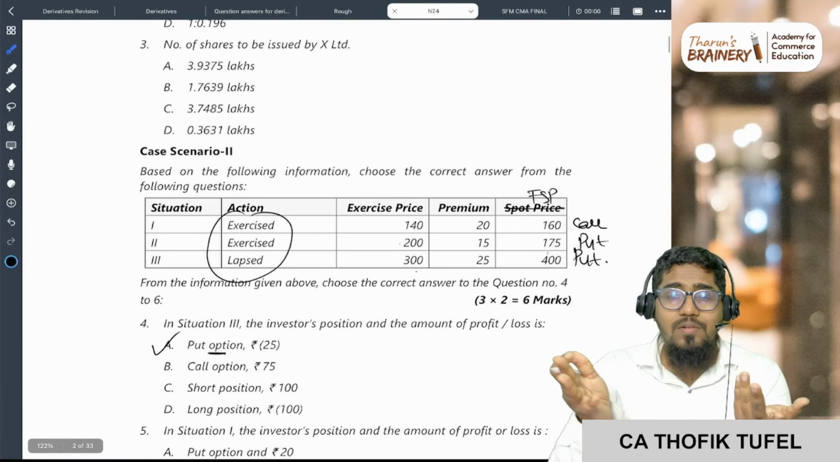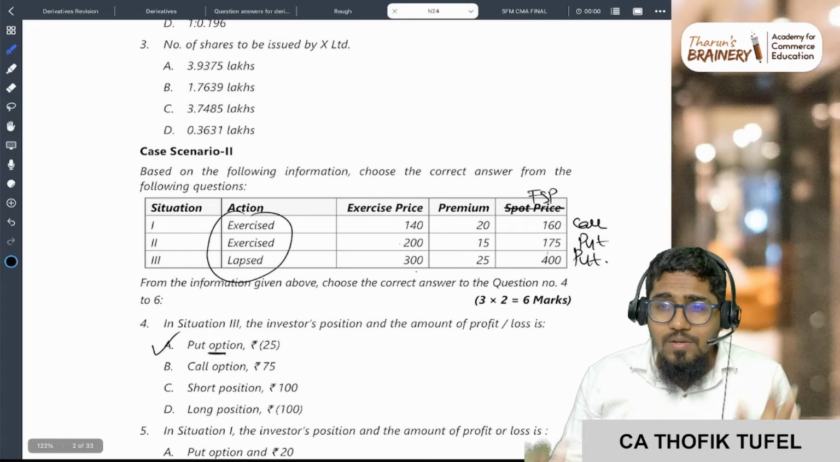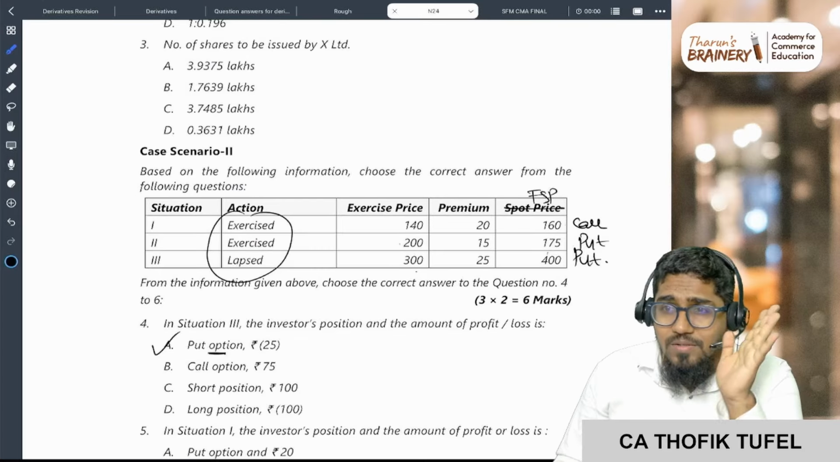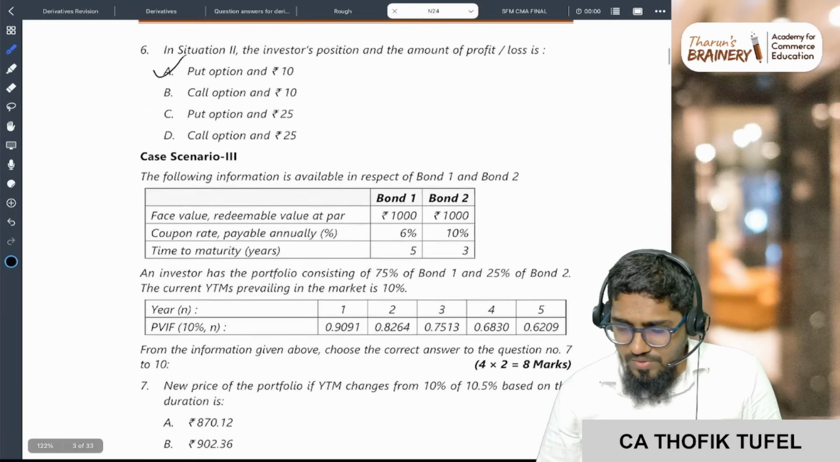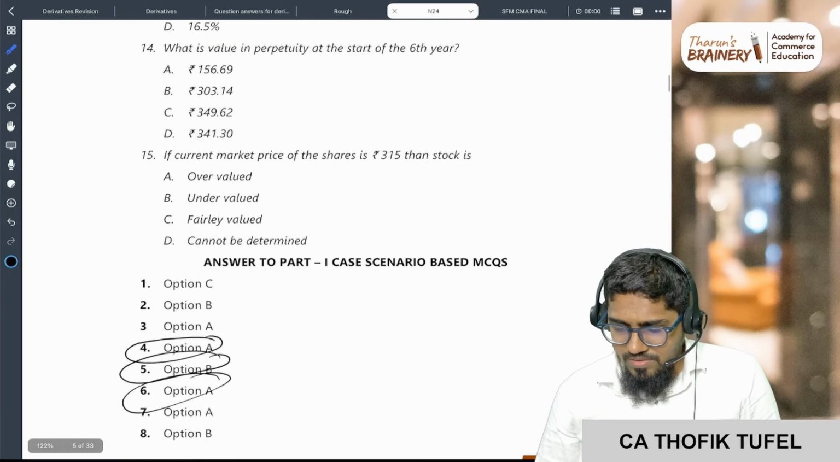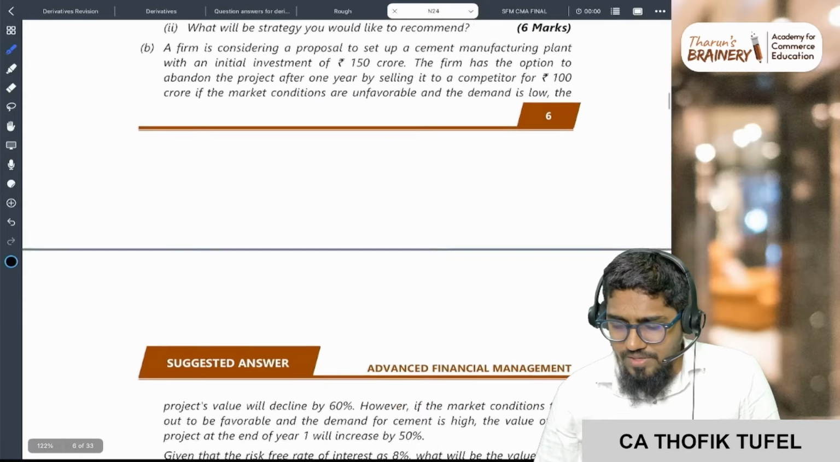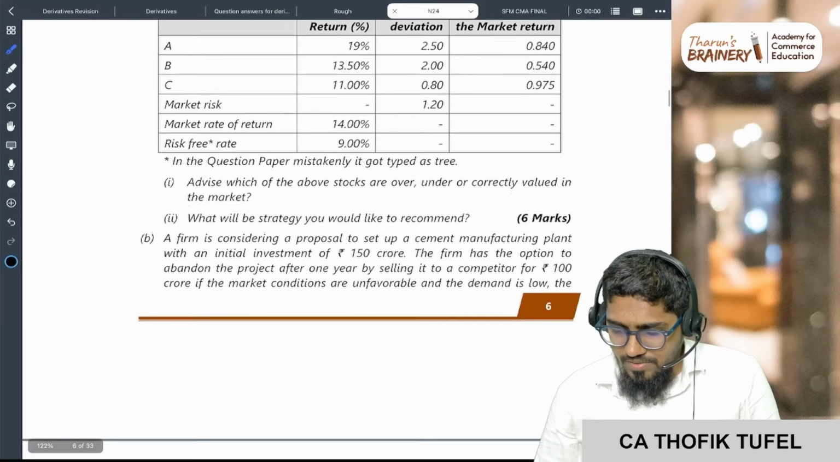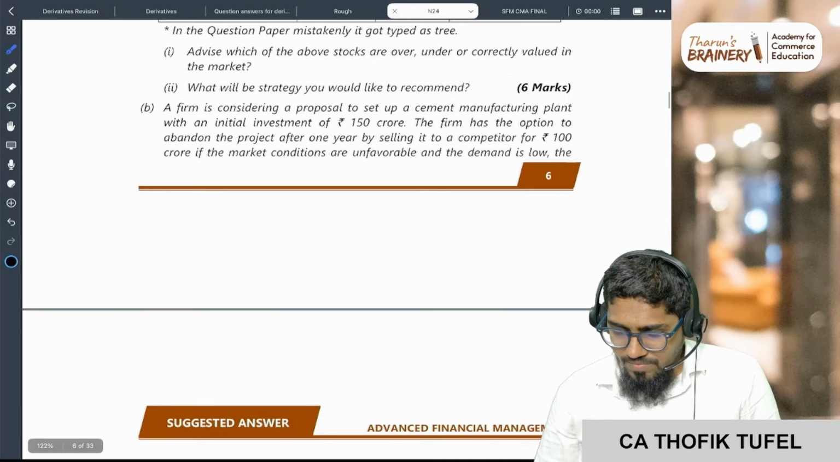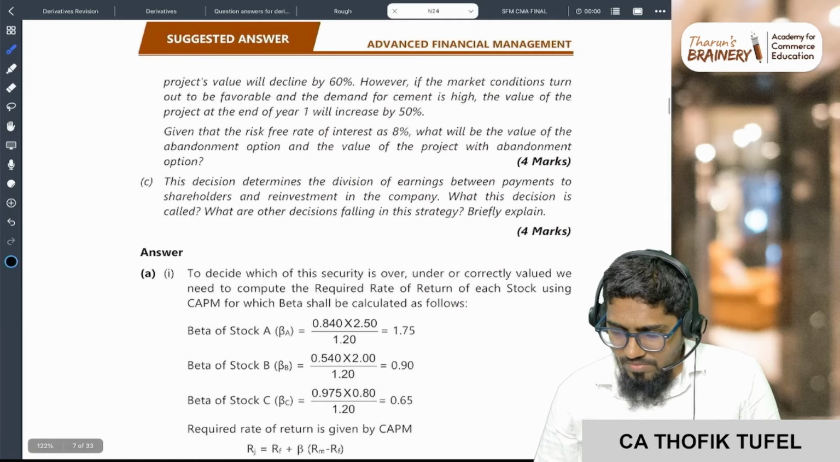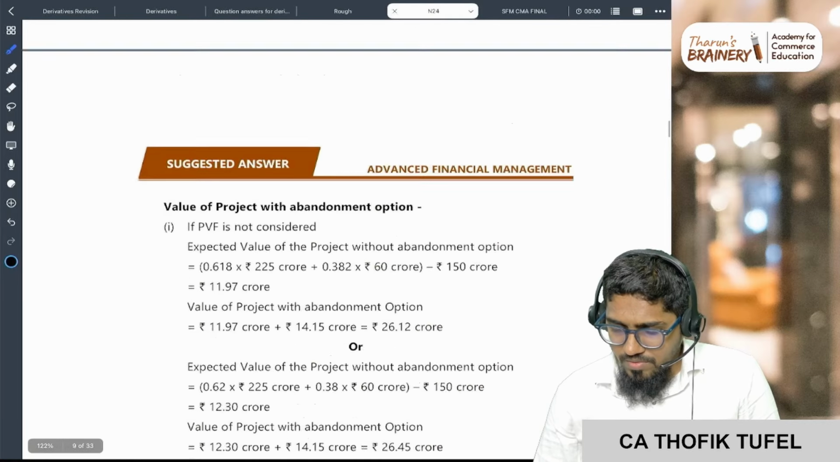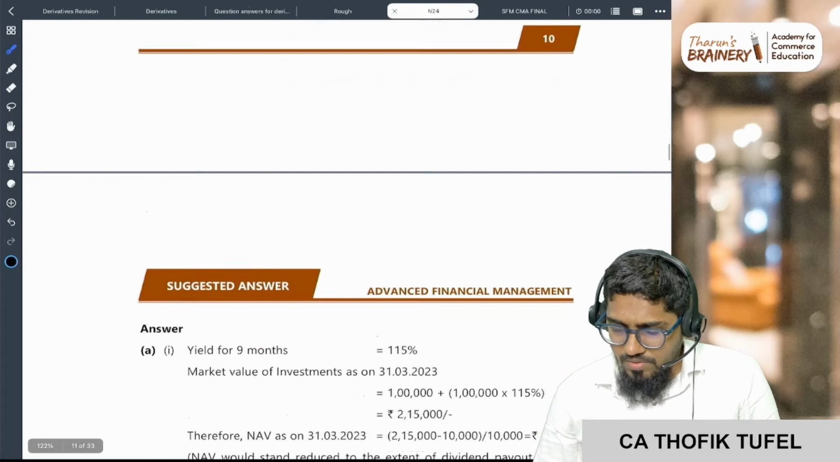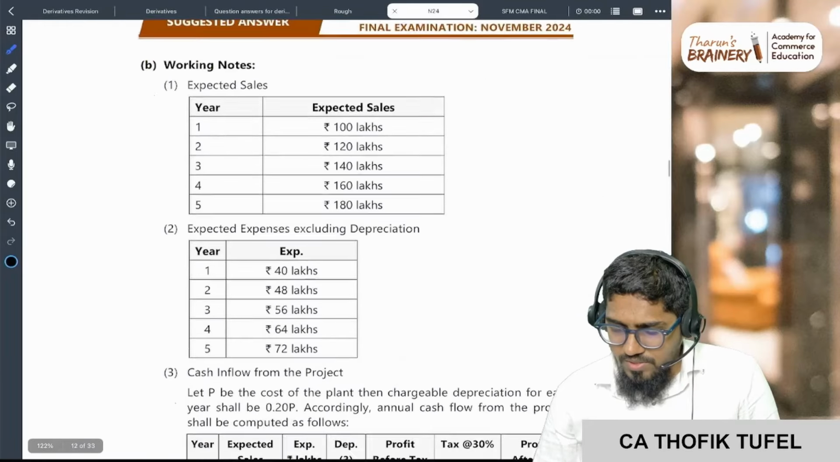Payoff option done. Done, done, done, done. My dear friends, done. Right? Are you with me? Option valuation done. Right? Abandonment. It is abandonment. Question number 2 is NAV.